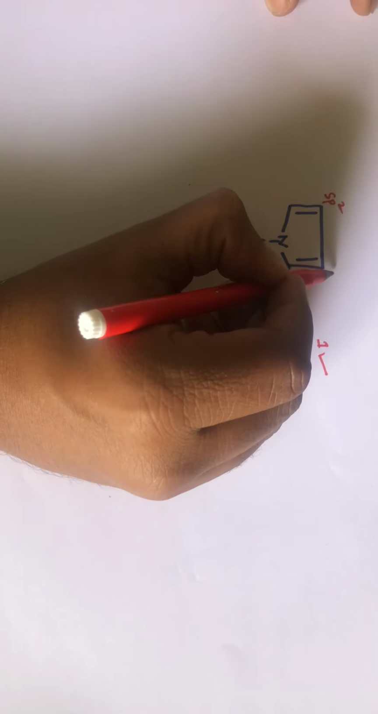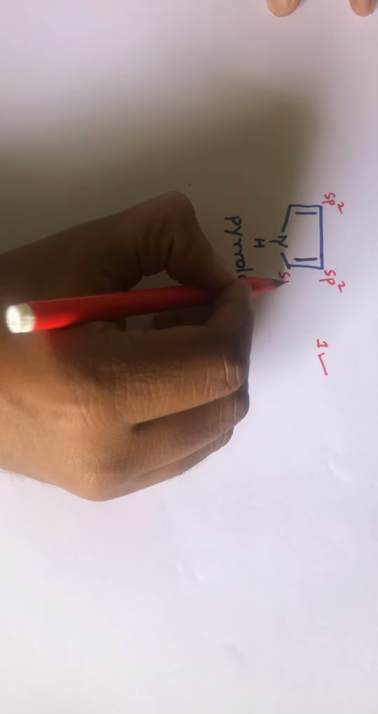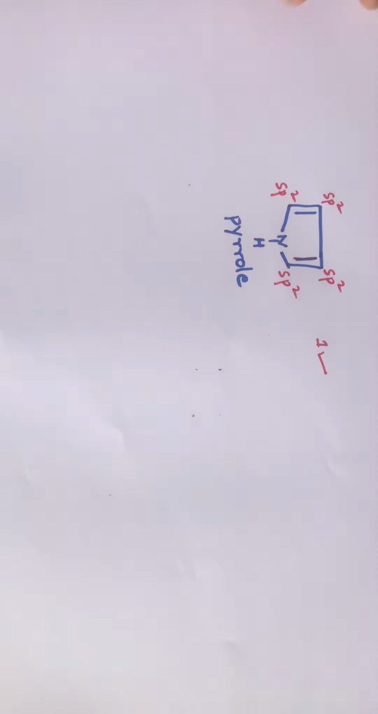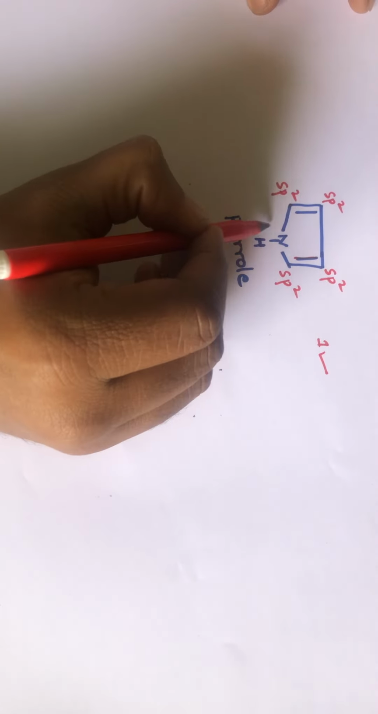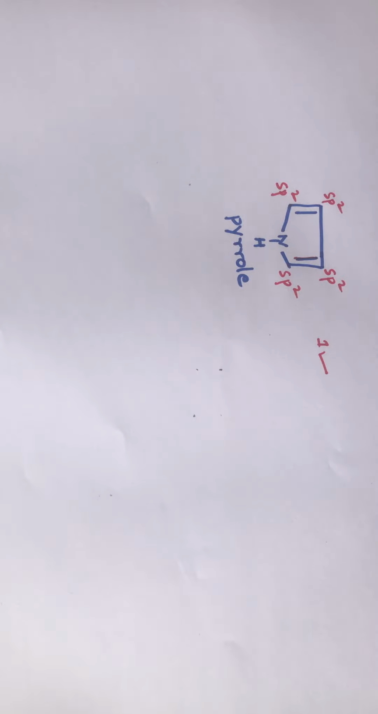sp2, sp2, this carbon, yes, there is a double bond here, sp2, sp2. Let us see for this, what about this nitrogen now? Now this nitrogen also will be sp2 hybridized only. I will tell you why it will be sp2 hybridized.